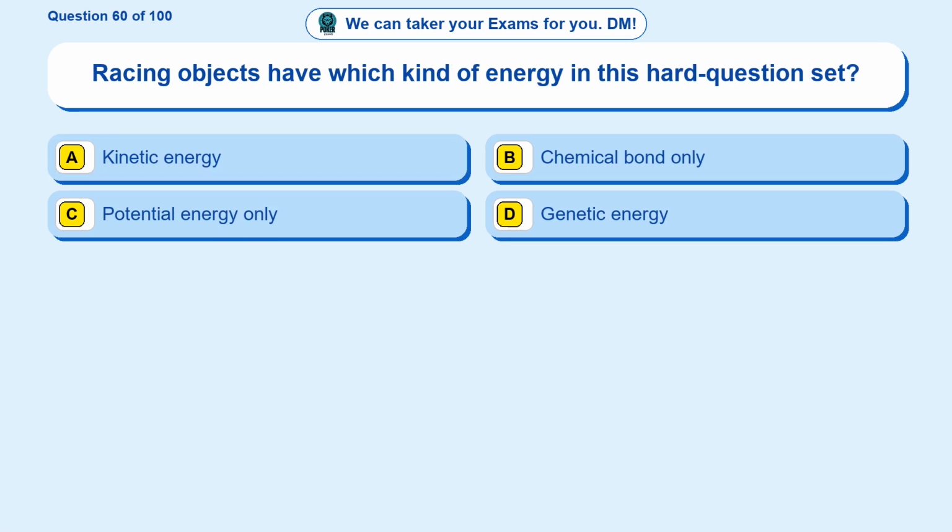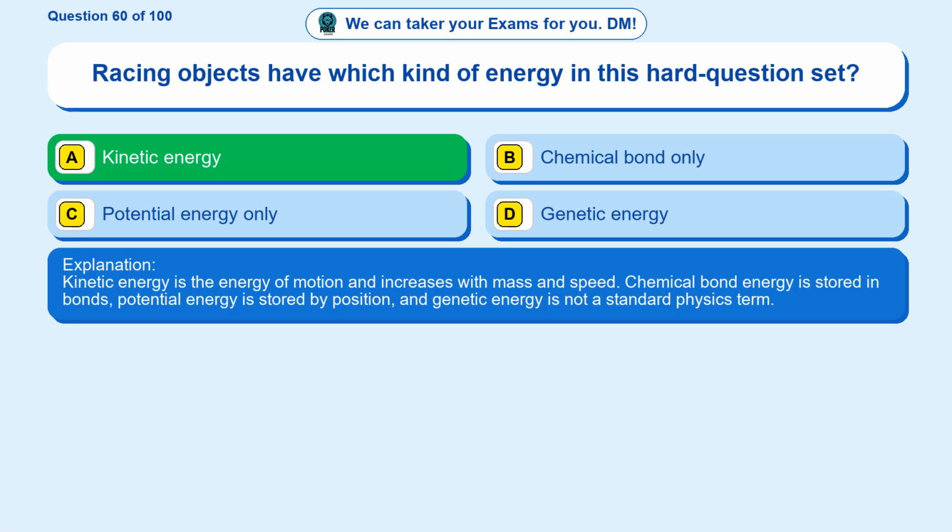Question 60. Racing objects have which kind of energy in this hard question set? Option A, kinetic energy. Option B, chemical bond only. Option C, potential energy only. Option D, genetic energy. The correct answer is option A, kinetic energy.